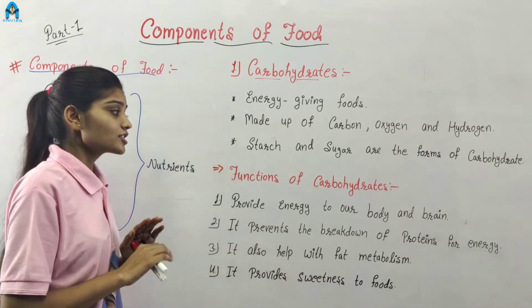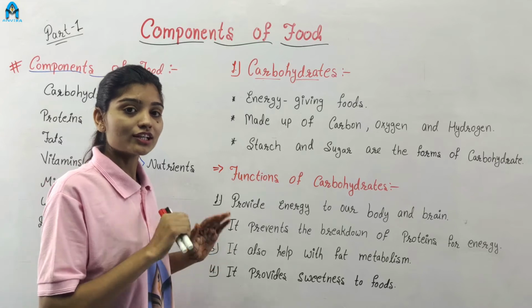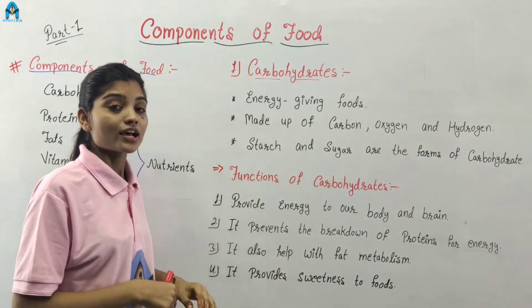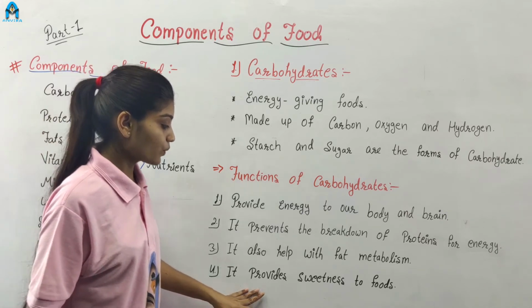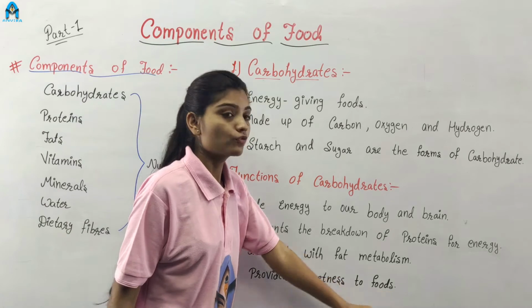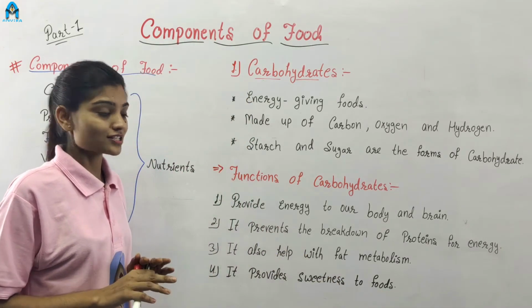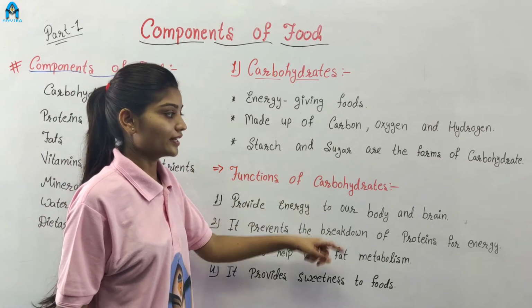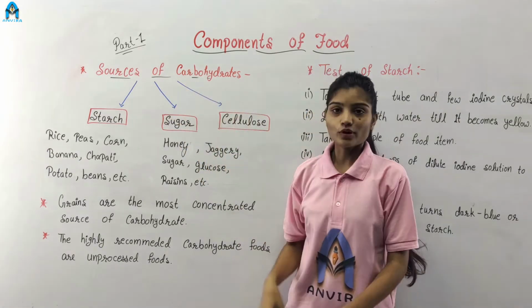If we have a sufficient amount of energy which fulfills our immediate requirement, then the extra amount of carbohydrate is converted into fat. The last one is it provides sweetness to foods. As we know that fruits are sweet in taste and this sweetness comes from carbohydrate. Now let's look at the sources of carbohydrates.